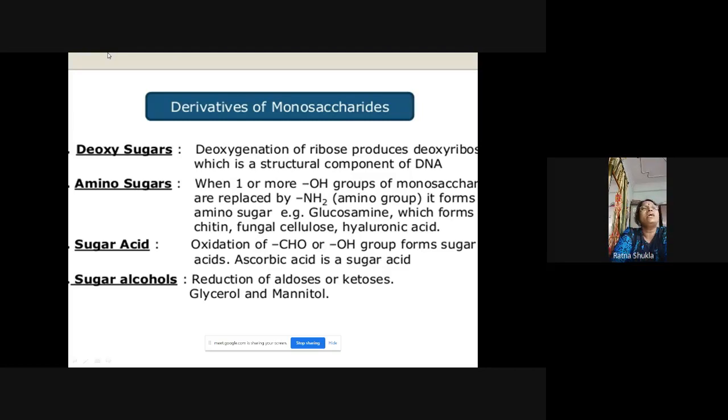Then there is a sugar alcohol. When there is a reduction of aldoses or ketoses, there is a formation of sugar alcohol. An example of this is glycerol and mannitol. These are derivatives of carbohydrates which are very important for living organisms.